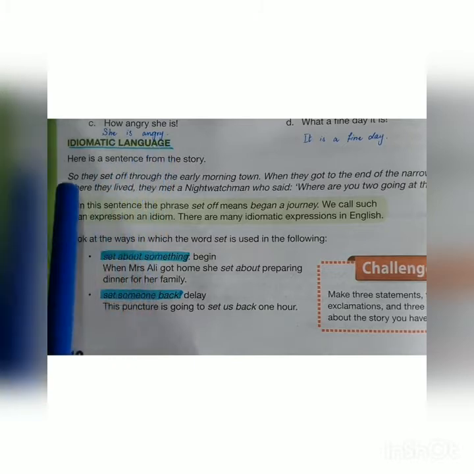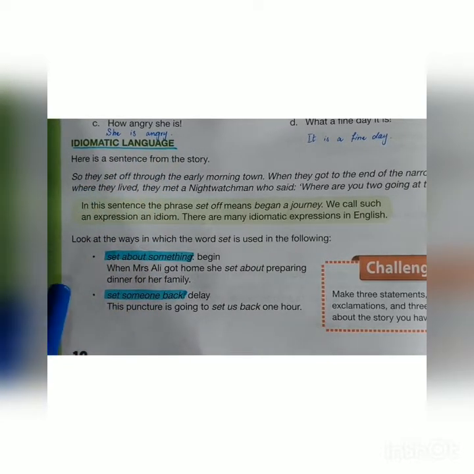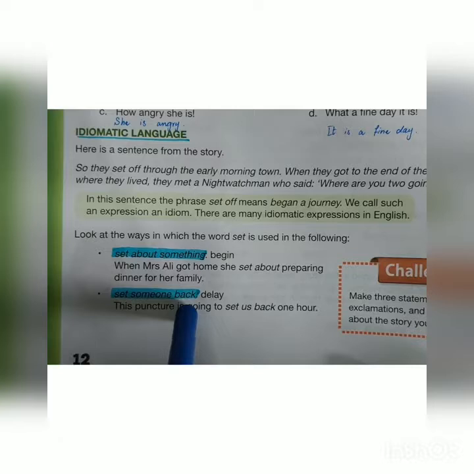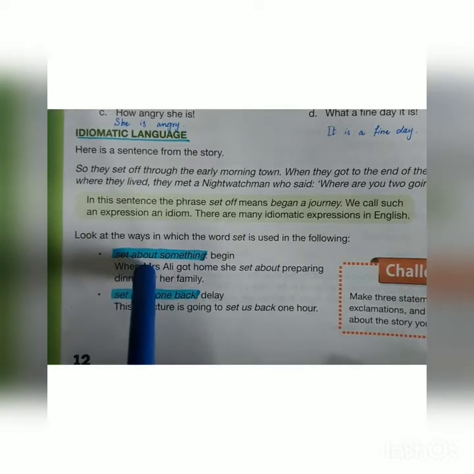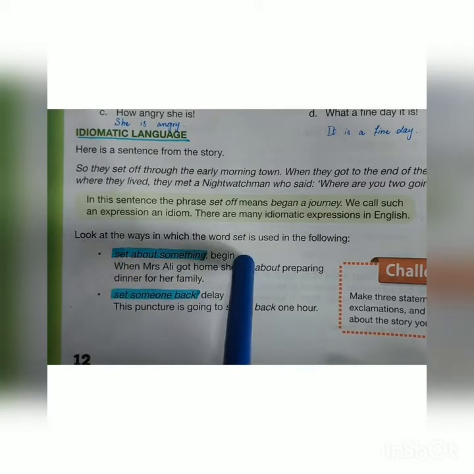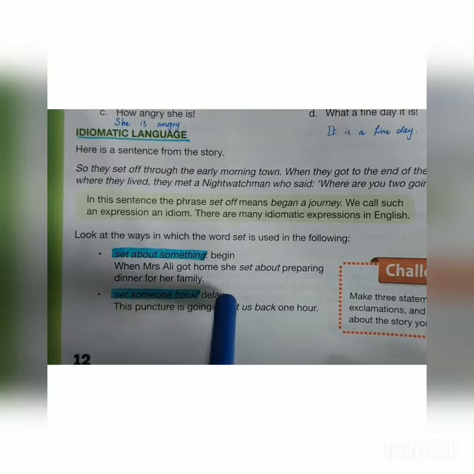Next, you have been introduced with idiomatic language. And idiomatic language is a combination of verb and prepositions. Here are some examples of the idiomatic language. When we change the preposition with a verb, they change their meanings. For example, set about something mean begin and set someone back mean delay.